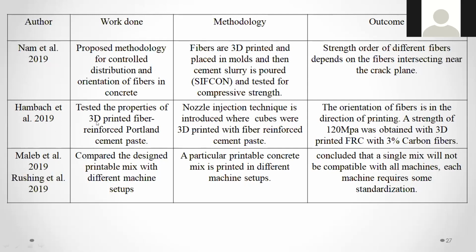Next professor is Ambach et al. In 2019 tested the properties of 3D printed fiber reinforced Portland cement paste, right? Okay, a nozzle injection technique is introduced. Nozzle injection like technique is used where the cubes were 3D printed with fiber reinforced cement paste. What is the outcome of that? The orientation of the fiber is in the direction of printing. A strength of 120 MPa was obtained with 3D printed FRC with 3% carbon fibers. This is the outcome of this research.